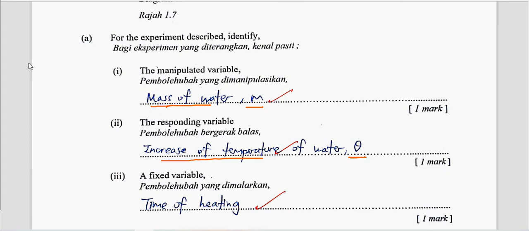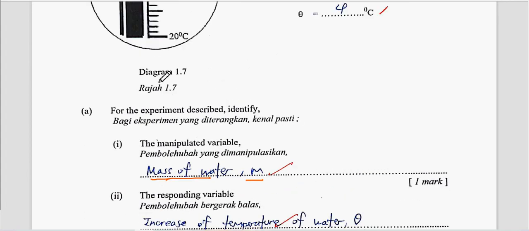Now, usually students have a problem determining what the fixed variable is. So if you look at this question, the experiment relates mass and increase of temperature. So what formula actually relates mass and increase of temperature? Do you remember this? Q equals mc theta, alright?